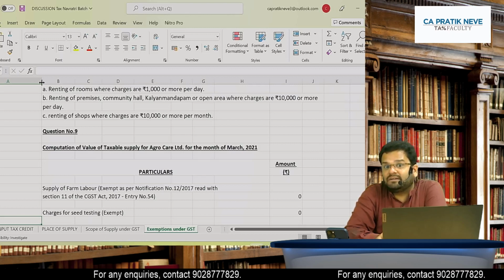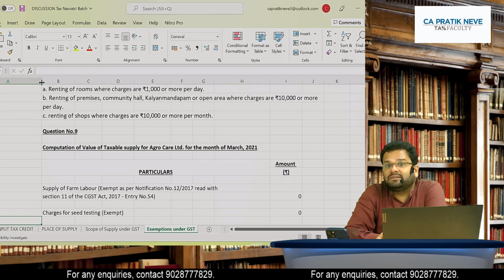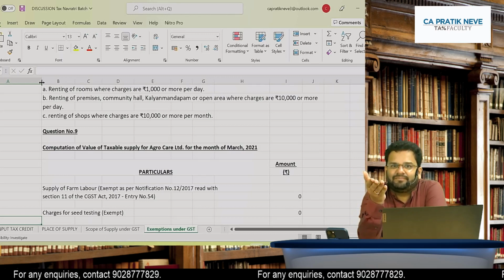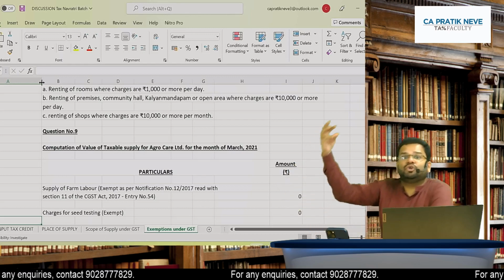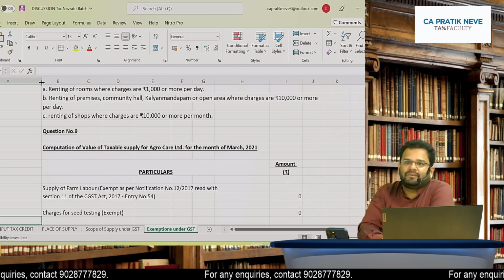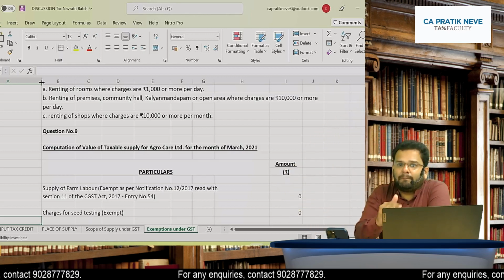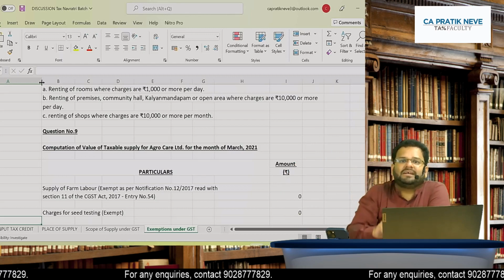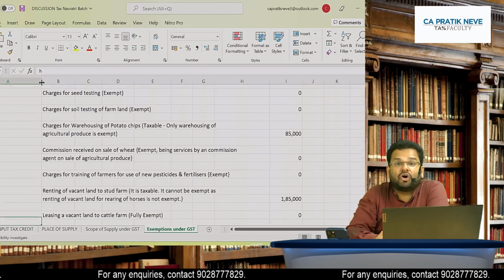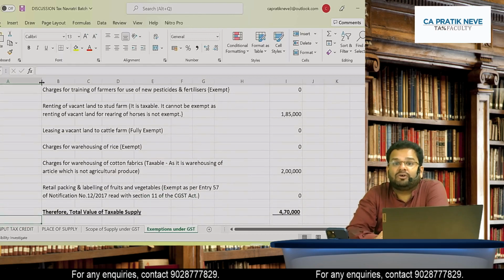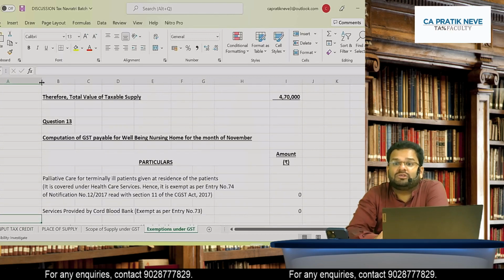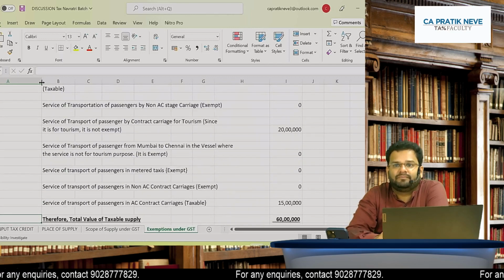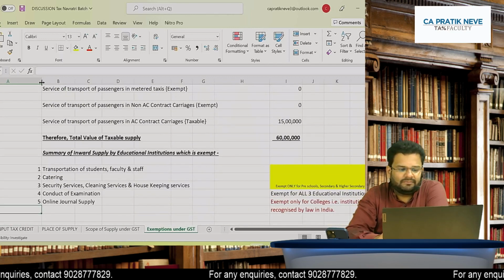And friends, critical point is outward supply by them is exempt and certain supply given to them is exempt. So certain supply given by them is exempt, certain supply given to them is exempt. In short, their outward supply is also exempt and to some extent their inward supply is also exempt. Agreed to what I am saying?